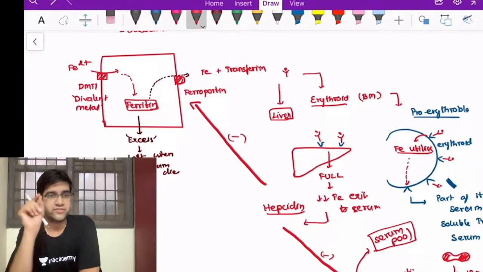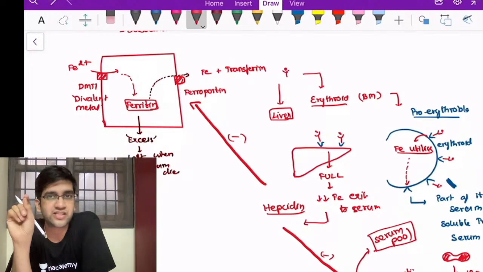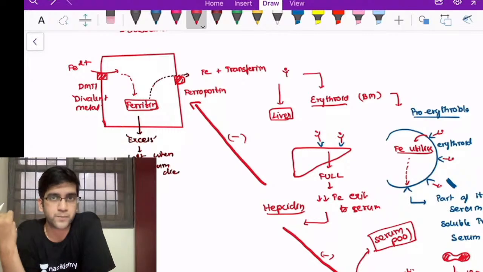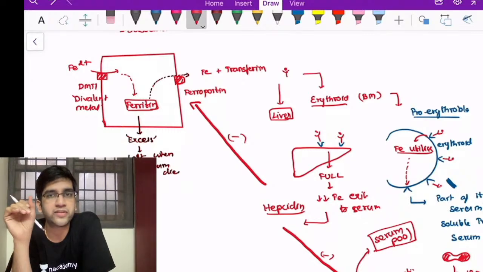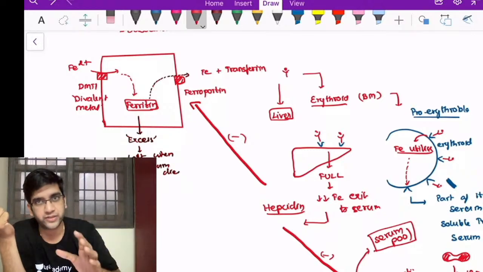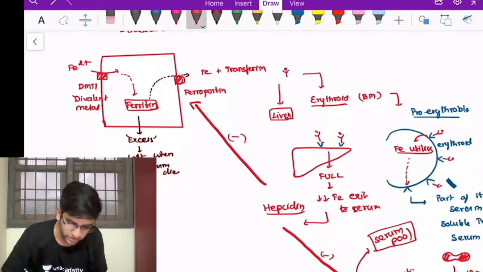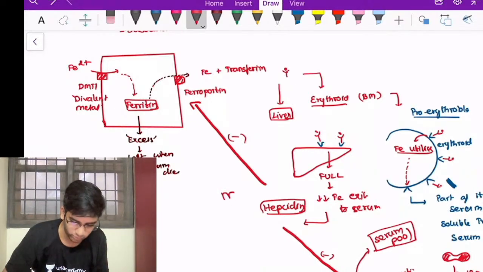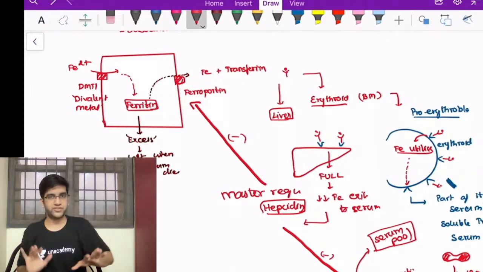So in other words, if the liver's transferrin receptor is not full with transferrin, which means the information to my body is that I don't have enough iron in my serum, the amount of hepcidin will reduce. So the negative feedback will be removed. So ferroportin will transfer more iron into my serum, right? This is a regulation, and hepcidin is the master regulator of iron metabolism. That's an MCQ as well. Okay. So this is what happens in normal iron metabolism.